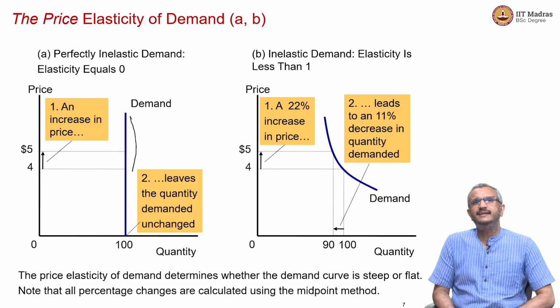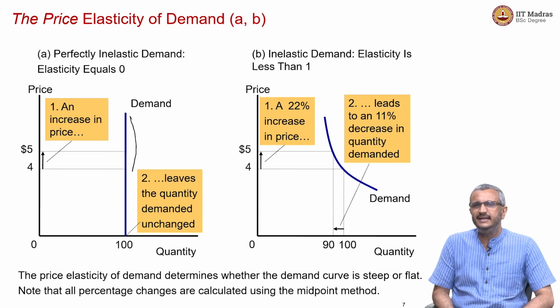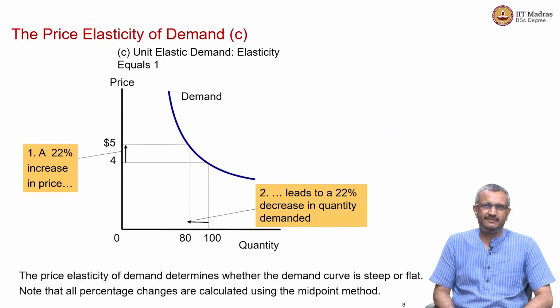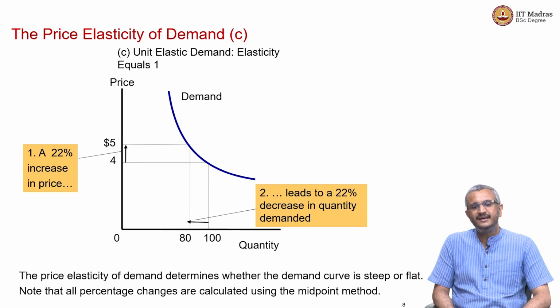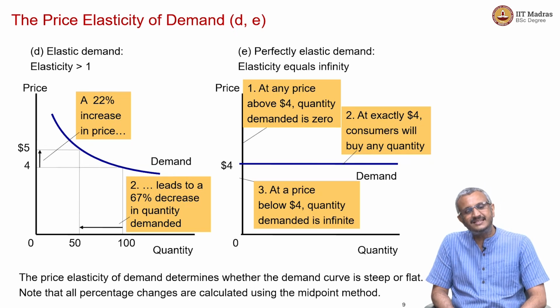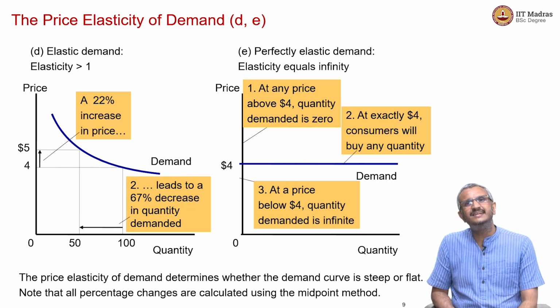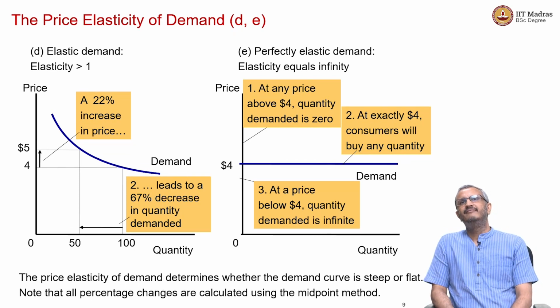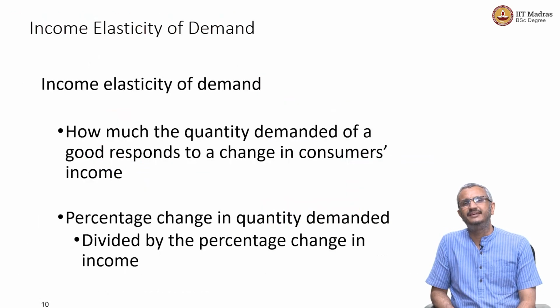Here, perfectly inelastic demand, then inelastic demand, where elasticity is less than 1. Here, unit elastic demand, that is, elasticity equals 1. Here, elastic demand, where elasticity is greater than 1. And finally, perfectly elastic demand, where elasticity equals infinity.